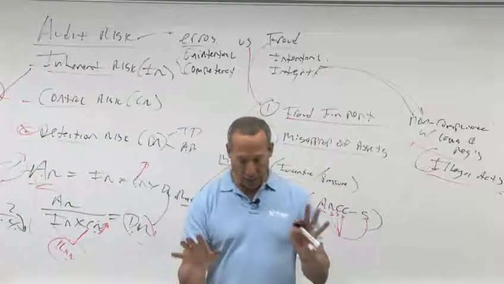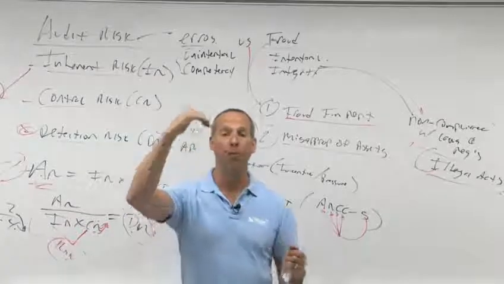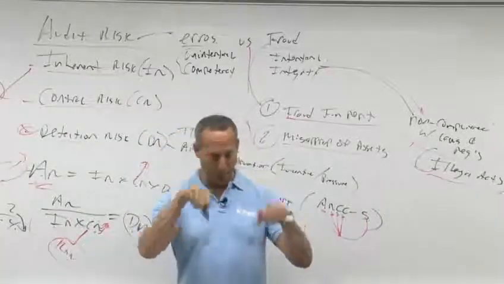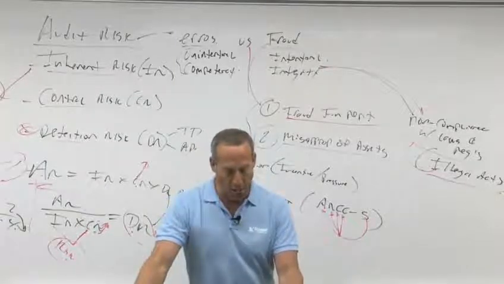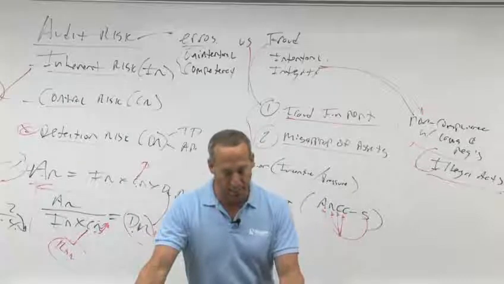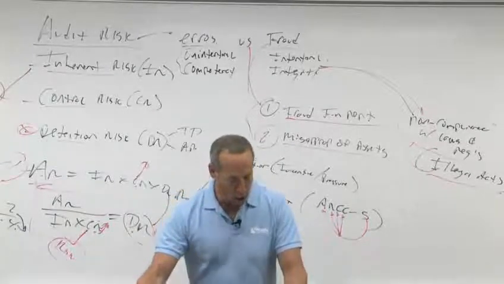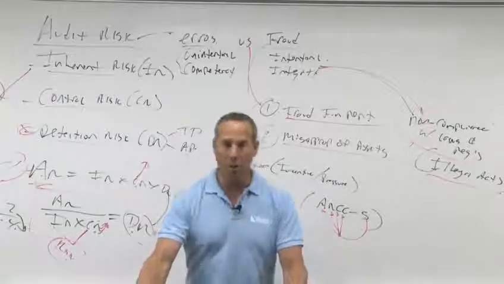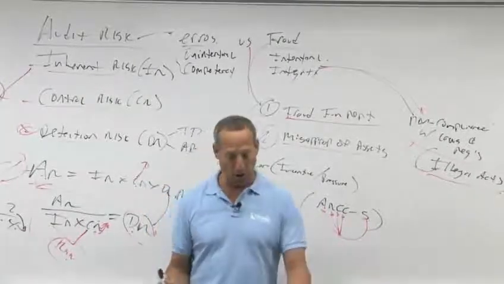Communicate. Now with communication, we want to communicate at least one level above where it occurred. One level above, not below, but above. It says any evidence of the existence of fraud should be communicated to management. Fraud involving senior management and fraud resulting in a material misstatement should be communicated to those responsible for governance. You also have to decide whether or not you want to keep the job or withdraw. Right? And then maybe also talk to your attorney.